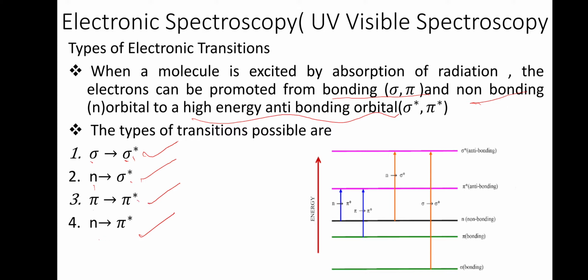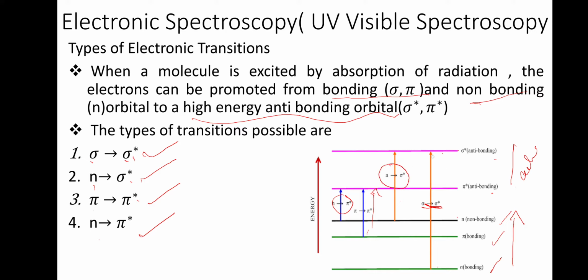Energy wise, you can see that the sigma bonding orbital is lowest, pi bonding next, then n non-bonding. These are the bonding orbitals. These are the anti-bonding orbitals: pi star, then sigma star. So which are the possible transitions from the lowest to the highest? That is sigma to sigma star. Then pi to pi star is also possible. Then n can either go to pi star or sigma star. N to pi star has less energy. This is n to sigma star.